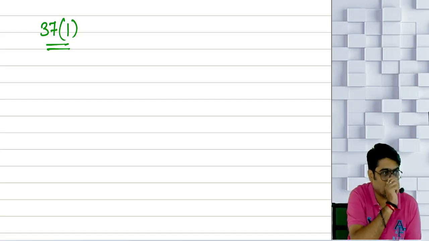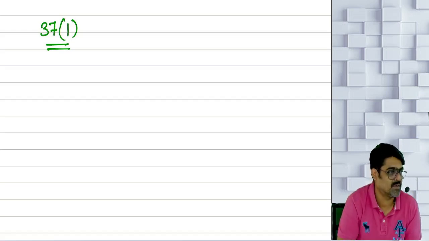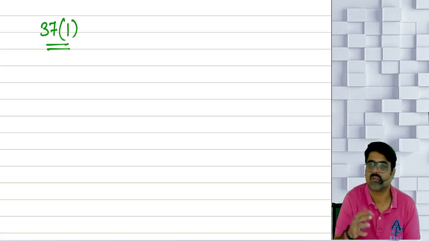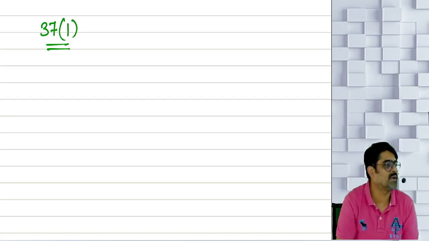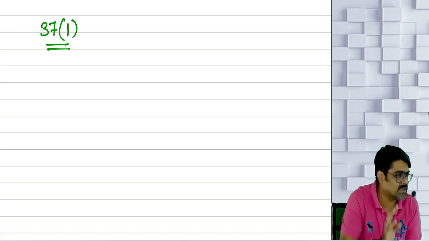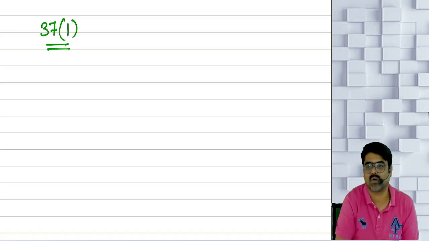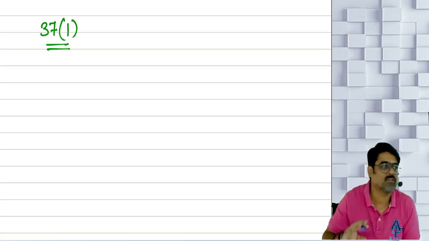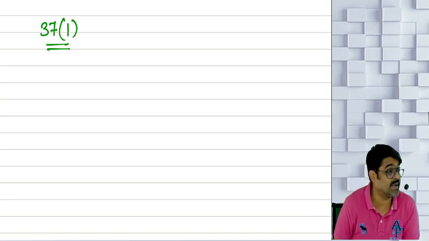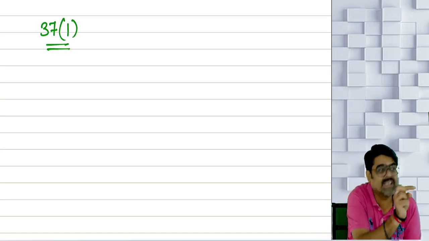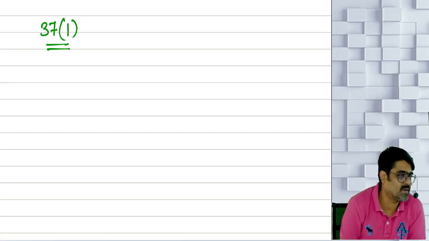37(1) specifically talks about expenses, expenditures. So salary expenditure, expenditure on advertisement, expenditure for commission, discounts given, any expenditure on your employees' welfare, all the expenditures which are happening in the business, only the expenditures are allowed under 37(1).